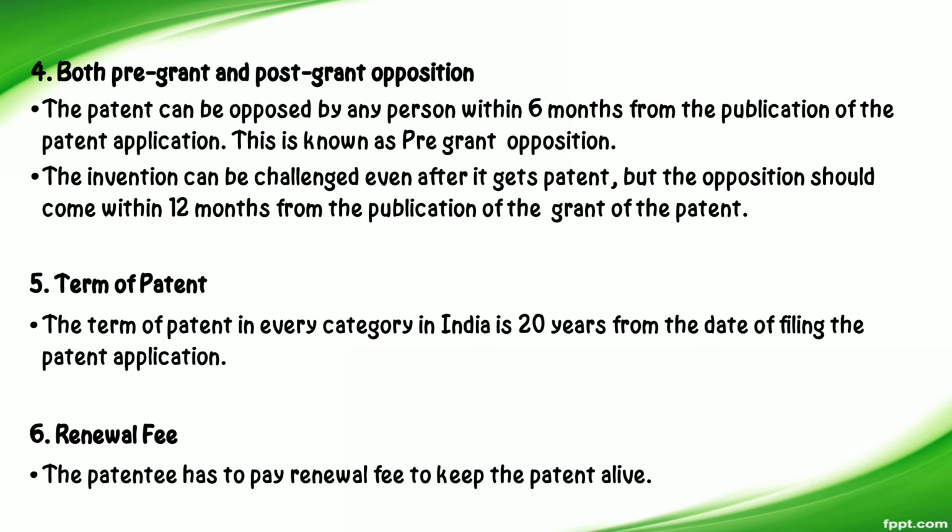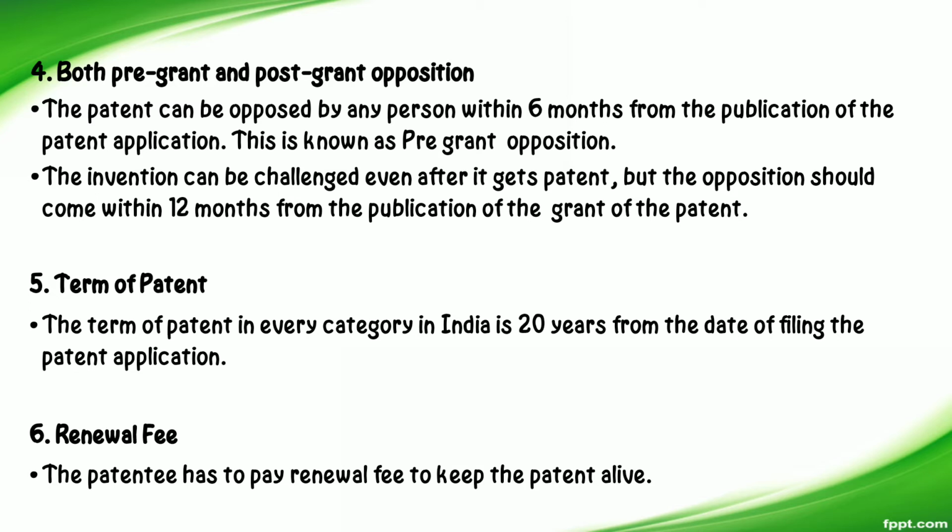Then the fourth feature is both pre-grant and post-grant opposition. The patent can be opposed by any person within 6 months from the publication of the patent application. This is known as pre-grant opposition. The invention can be challenged even after it gets patent, but the opposition should come within 12 months from the publication of the grant of the patent.